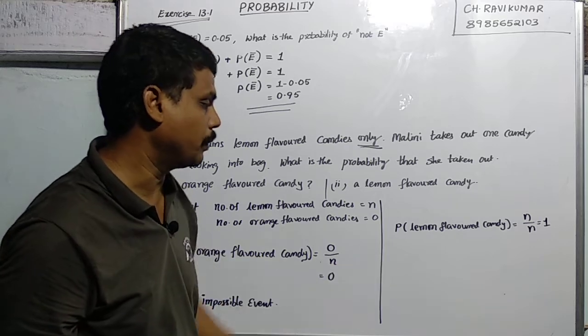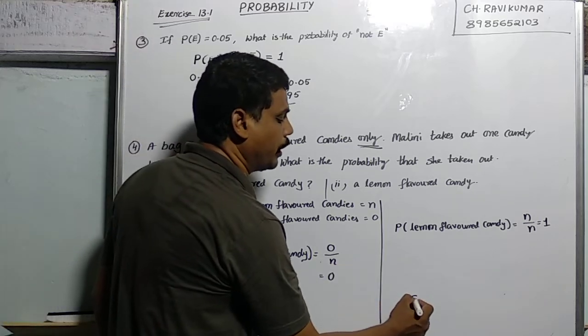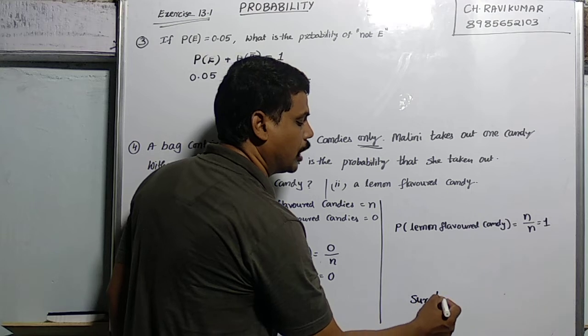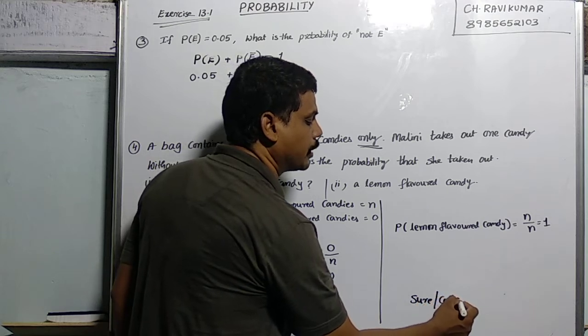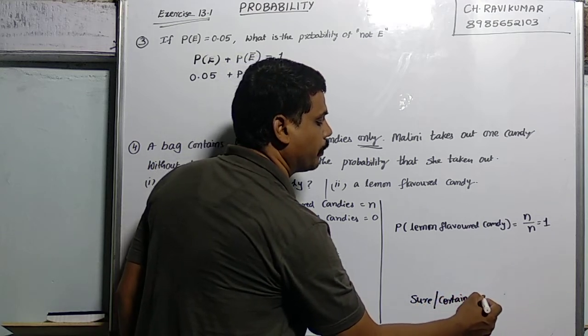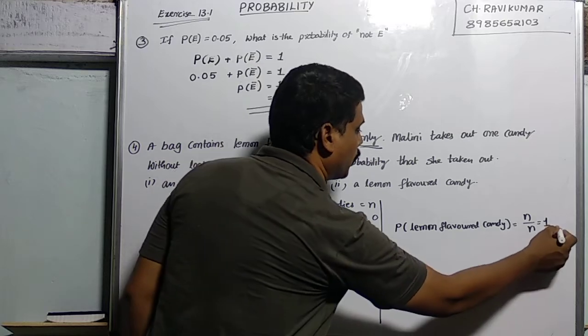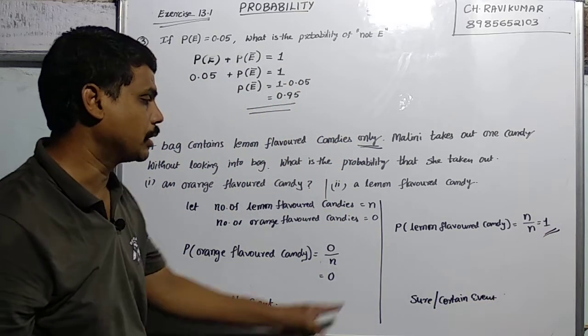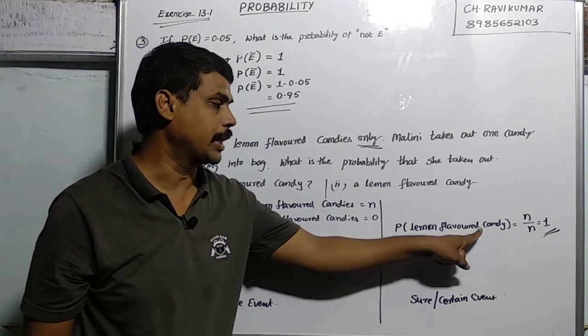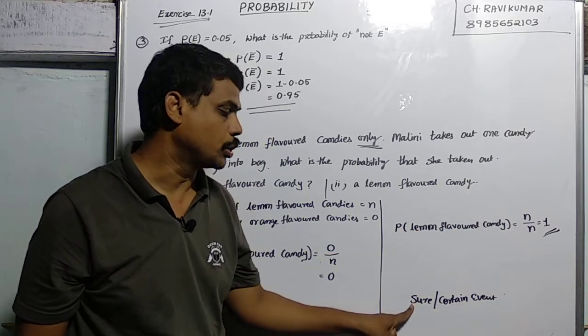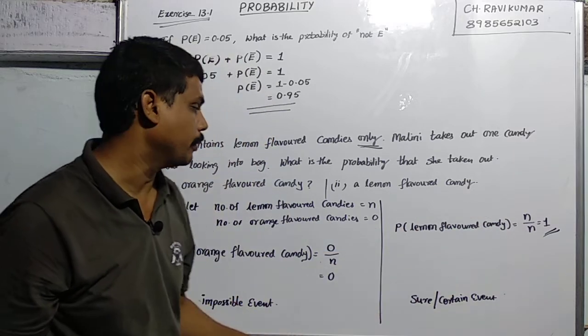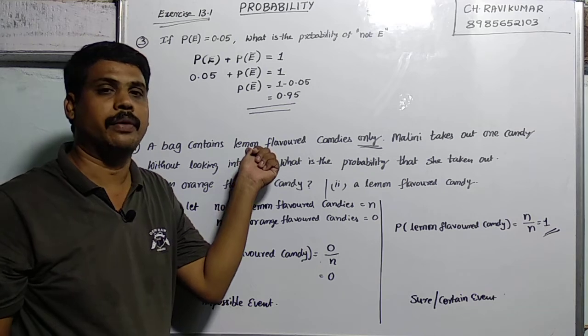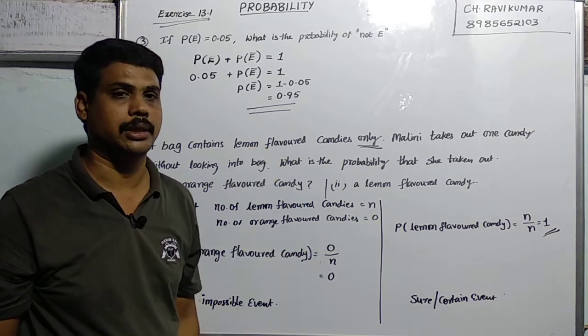This type of event is called a sure event, or certain event. Whenever the probability is 1, you say this is a sure event or certain event, because all are lemon flavored candies. So you take it like this.